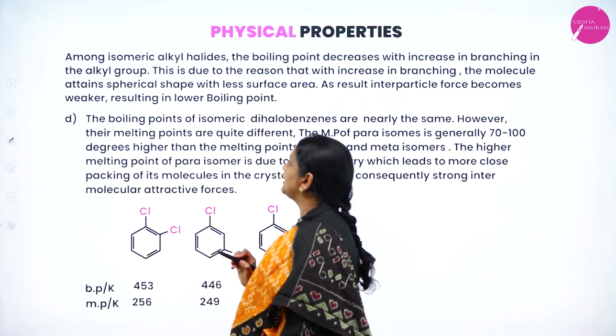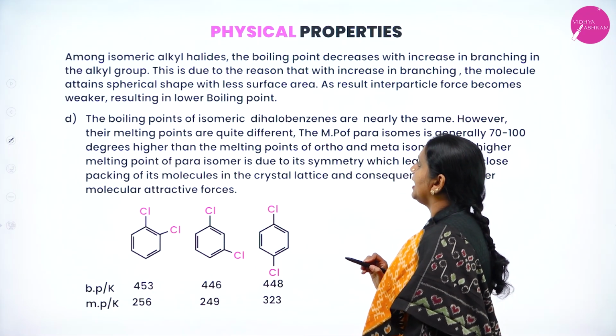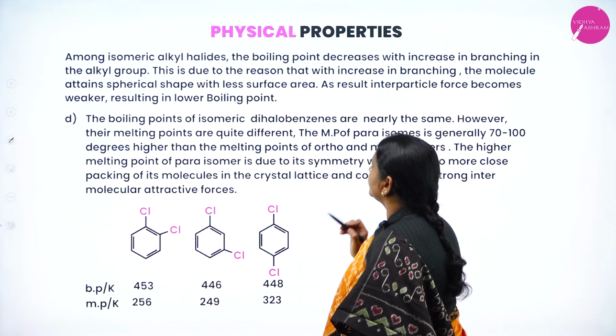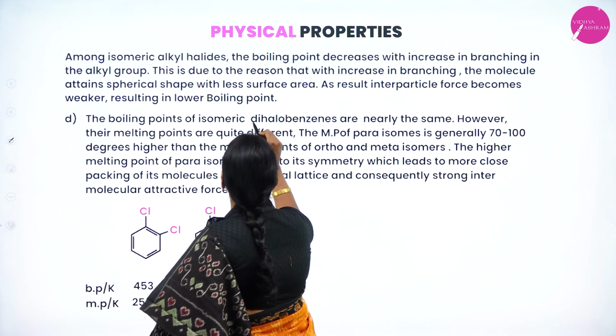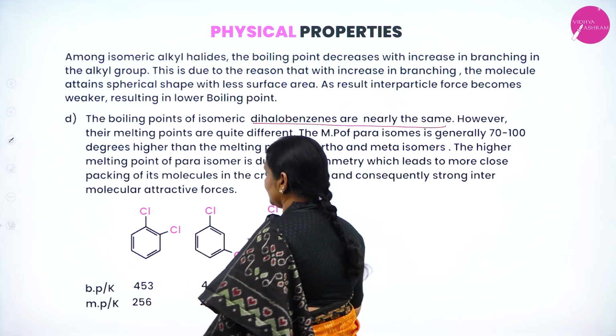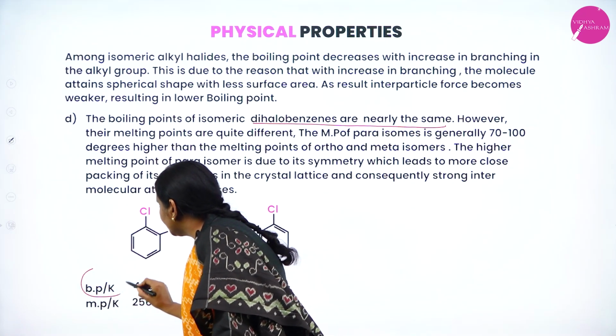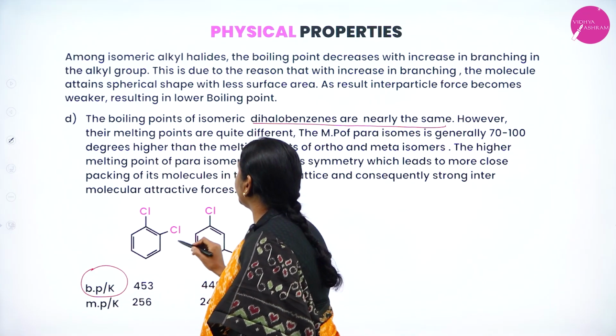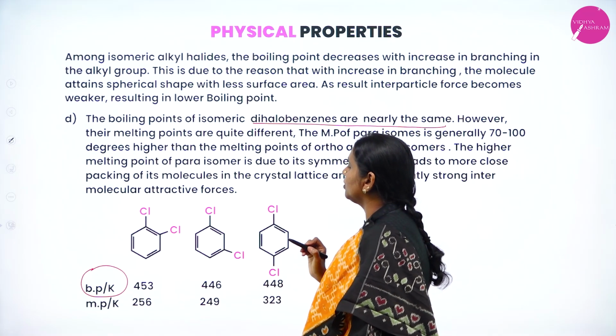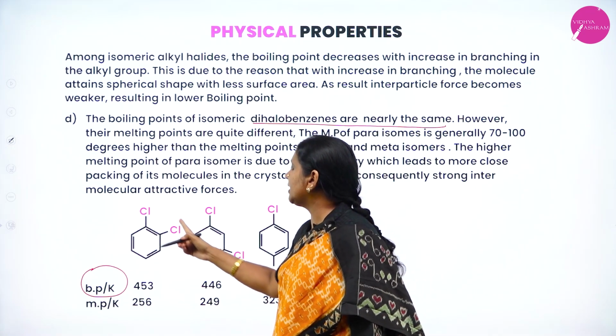Now, I'll consider haloarenes. The boiling points of dihaloarenes are nearly the same. These are called dihaloarenes because they contain 2 halogen atoms.